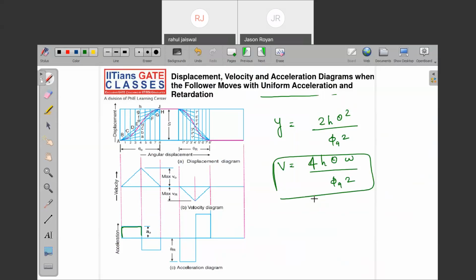And if I ask you where is the maximum velocity? Maximum velocity will be here, at a distance of phi a by 2. Theta is equal to phi a by 2. We are going to get maximum velocity 4h omega by 2 phi a. Yes or no? Then what we are going to get? 2h omega by phi a. Yes or no? Yes or no, guys?